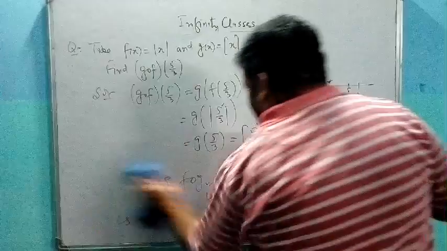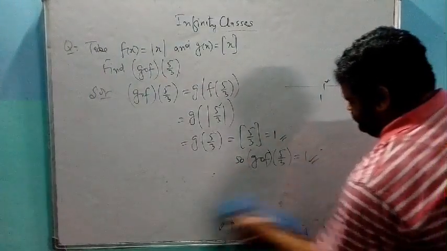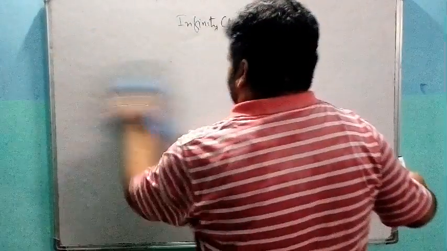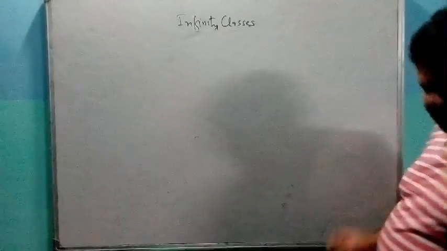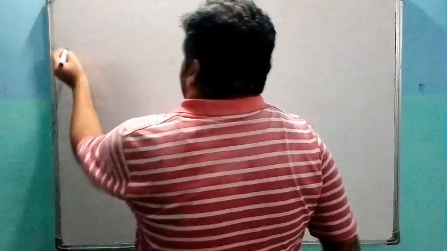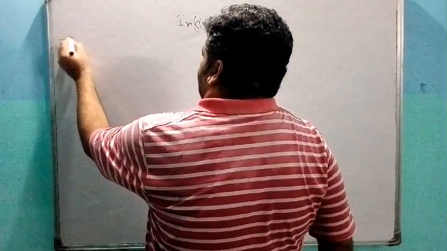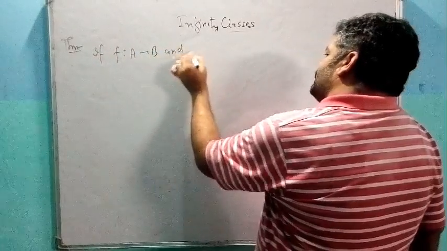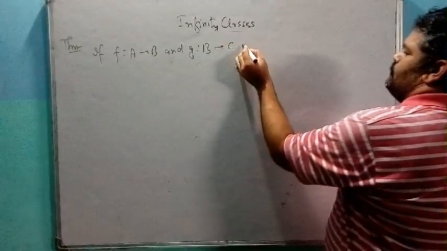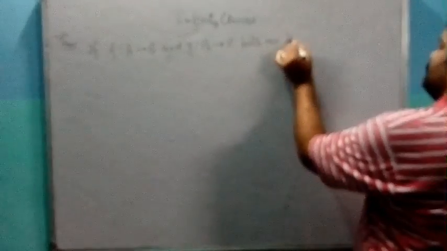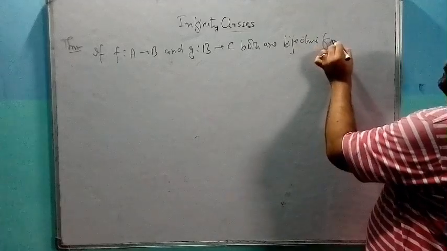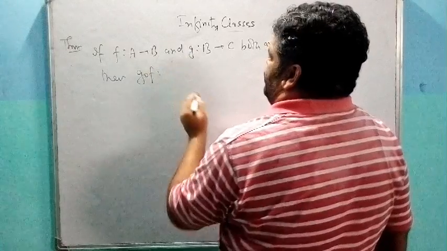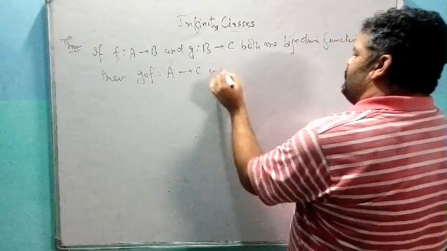I think you understand this better now. Next theorem: if f from A to B and g from B to C both are bijective functions, then composition, that is here gof, is possible and it is a function from A to C, and is also bijective.